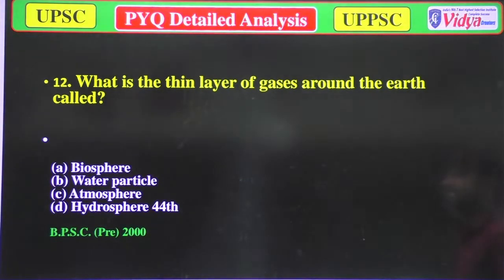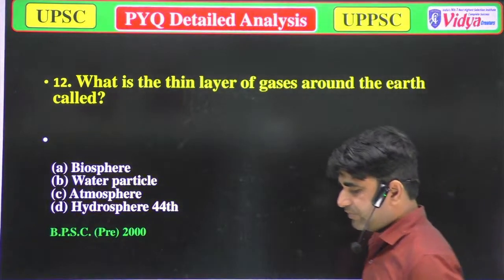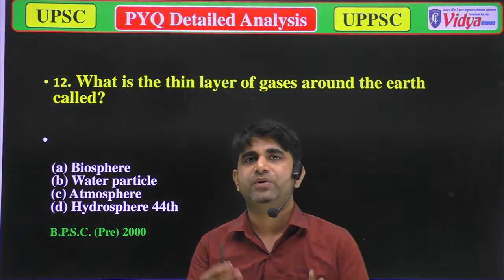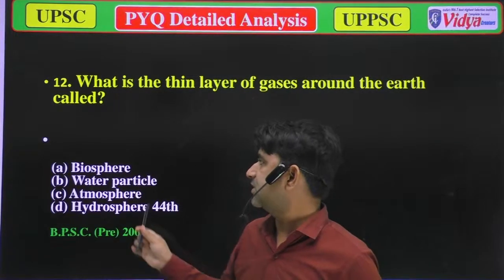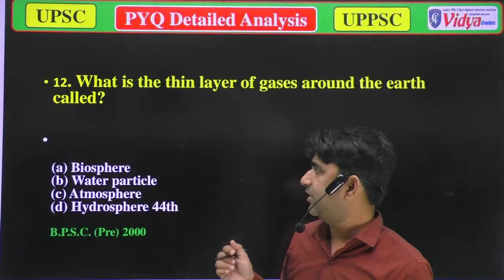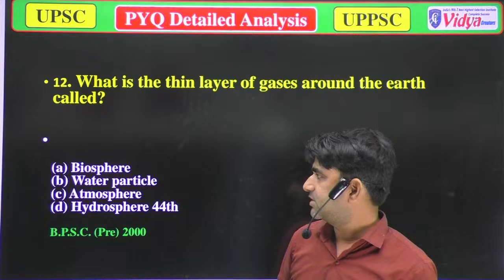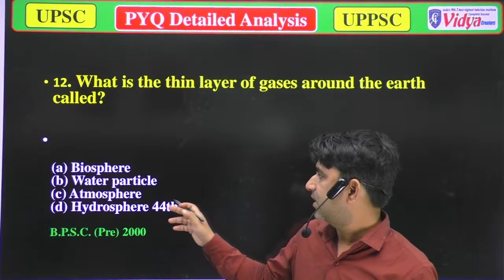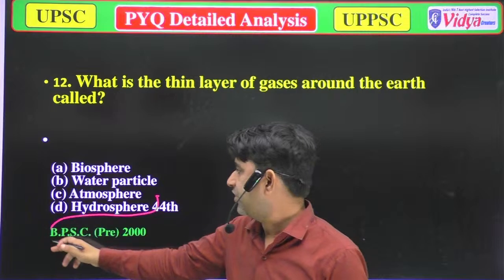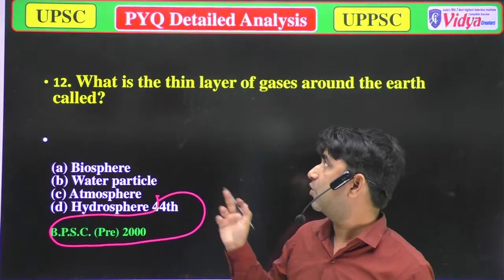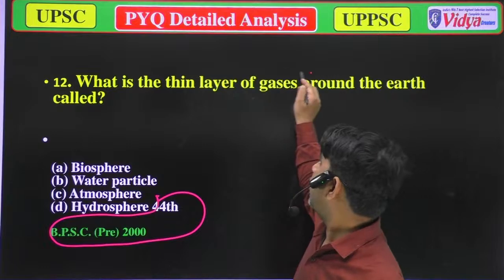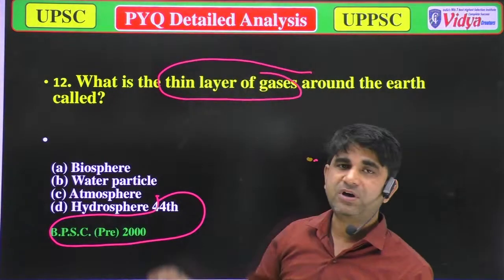What is the thin layer of gases around the earth? We have to name the thin layer of gases around the earth. Now I think you can answer, that is the atmosphere. Options are A, biosphere, option B, water particles, option C, atmosphere, and option D, hydrosphere. And it was asked in the 44th BPSC.